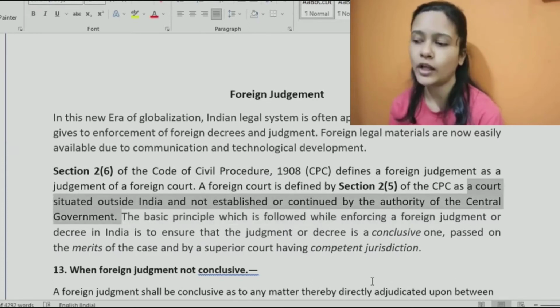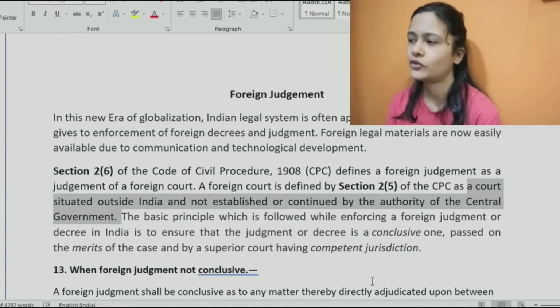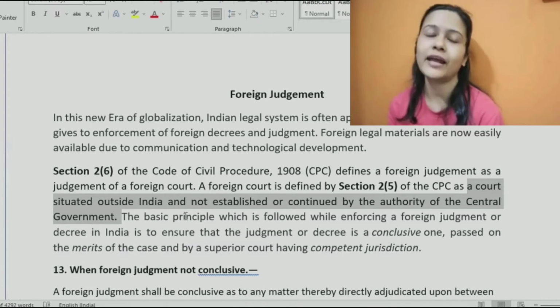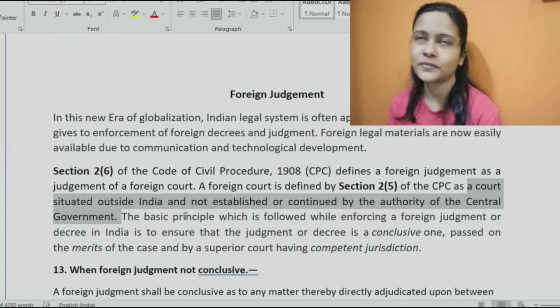It is not in India, and it is not under the control or authority of the central government. It is under some other foreign country's jurisdiction and is established based on their rules and regulations.